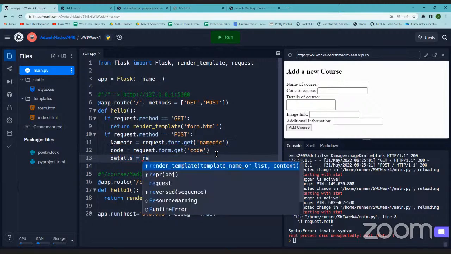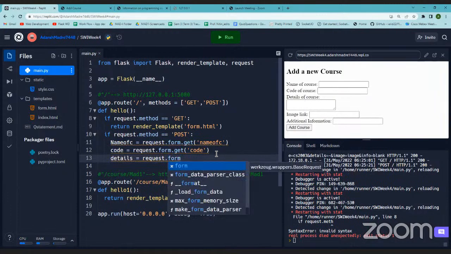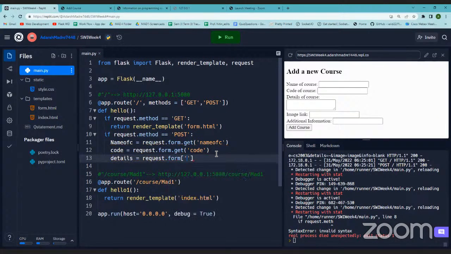Another way, which I said, there are two ways. So it will be request.form. Now request.form is a dictionary, right? So you can access it like a dictionary also. Here I'm not using get, I'm using just the dictionary. And what was the value actually? Details. So it refers to a key called details. This is how you get the data. I don't know why it is showing this, but okay, we'll see. So one way is to write request.form.get. The other way is to get request.form and access it like a value of a dictionary.